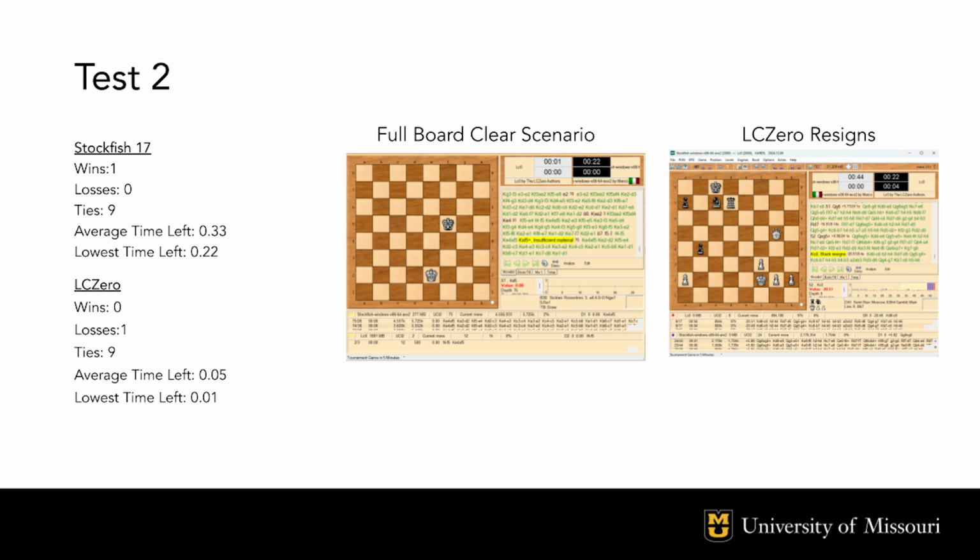Something else to note is that when the games first started, the models would take several seconds to determine their optimal move. However, as the game went on and fewer pieces were on the board, the models could make a move before the clock even had a chance to change. This is due to their search space being reduced dramatically. However, it is interesting to make note of and could inform future experiments.